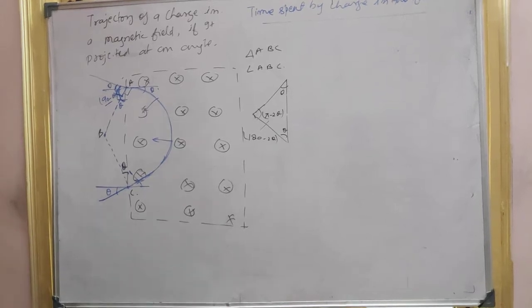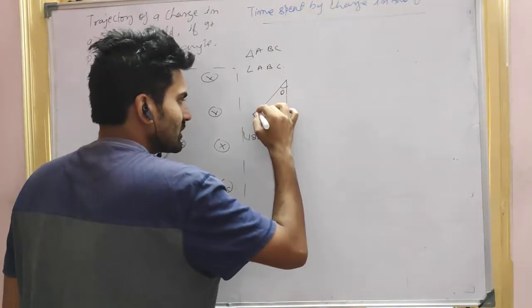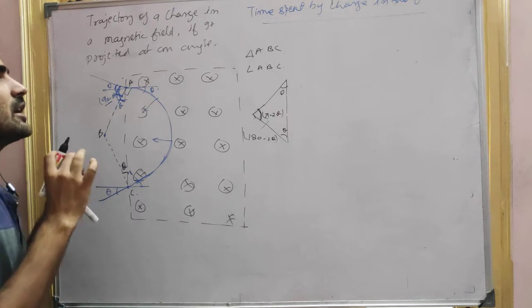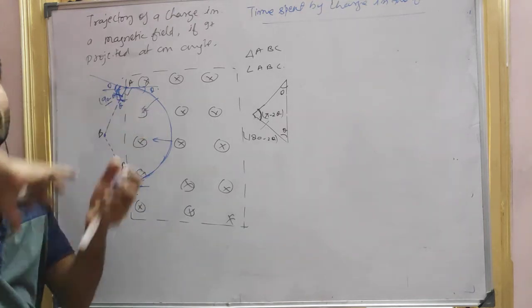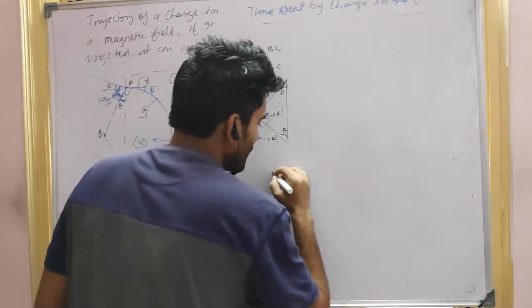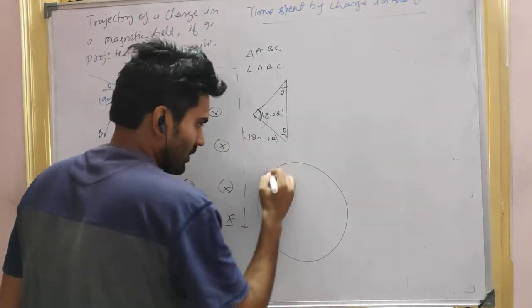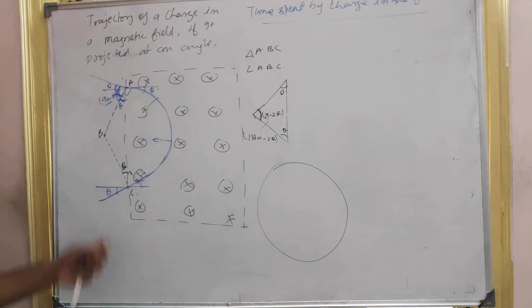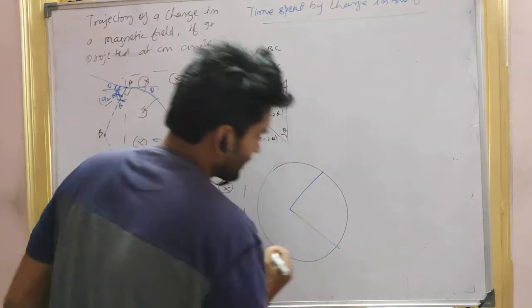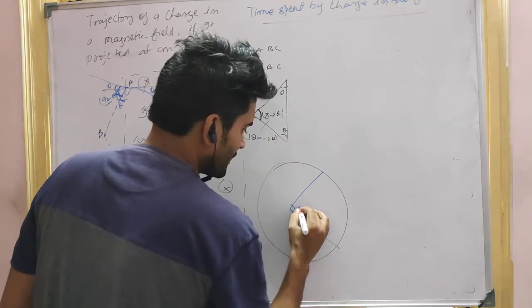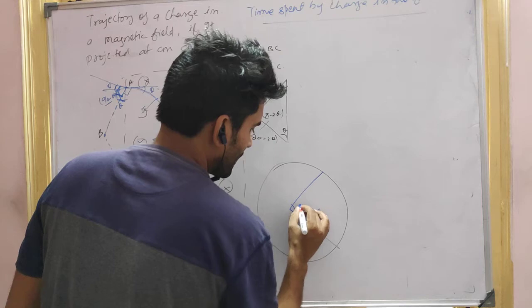So guys, now this angle is how much? Pi minus 2 theta. If it could cover the full circle, it would be doing the circle like this. But actually it is not completing the circle. How much angle is it emerging here? Pi minus 2 theta angle.